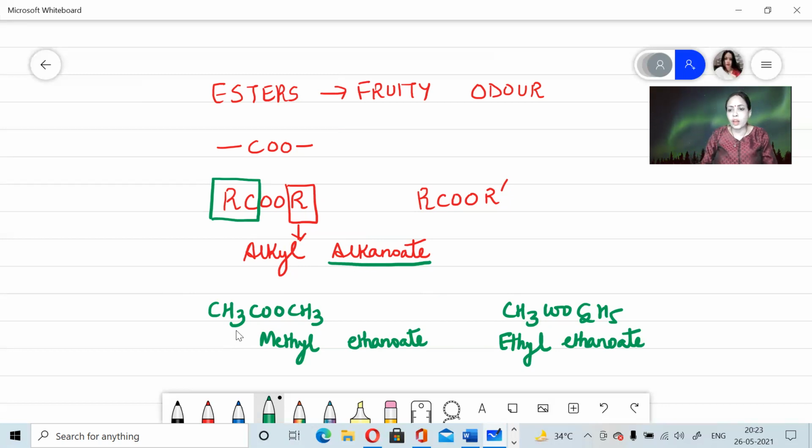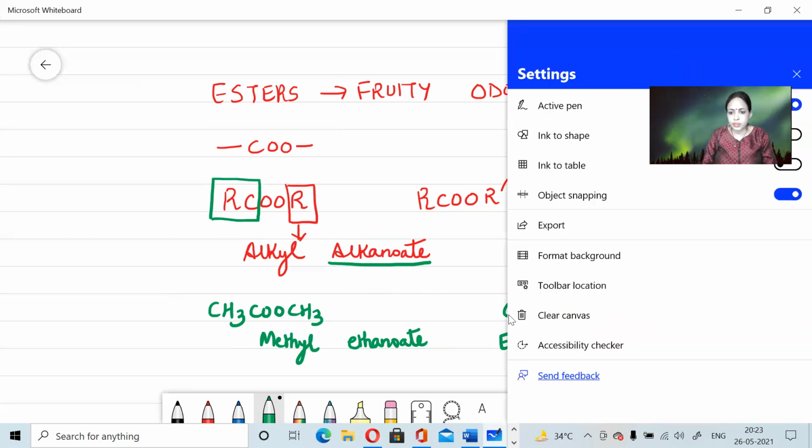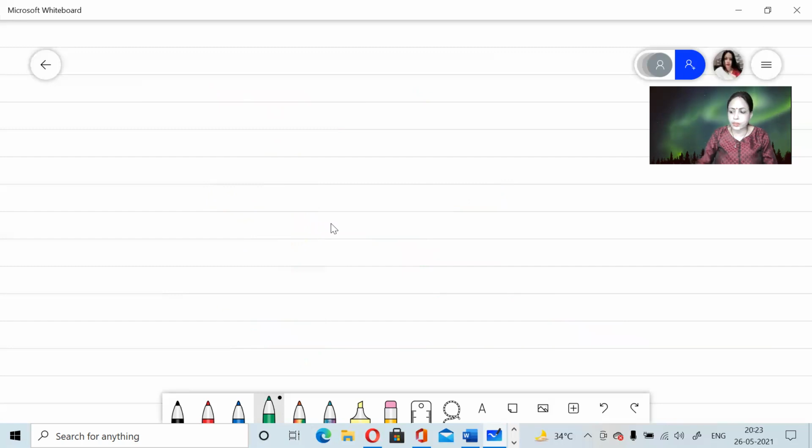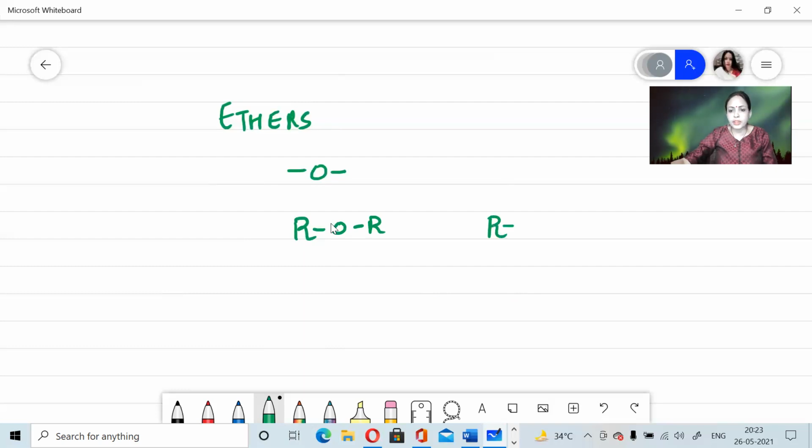Now we talk about the last compound, that is your ethers. Let's see what the ethers have to say. Now for ethers, your functional group is only oxygen atom. So again, the general formula is ROR, or it is ROR dash, depending upon the type of alkyl groups attached. They can be same, they can be different. The IUPAC name is alkoxyalkane.